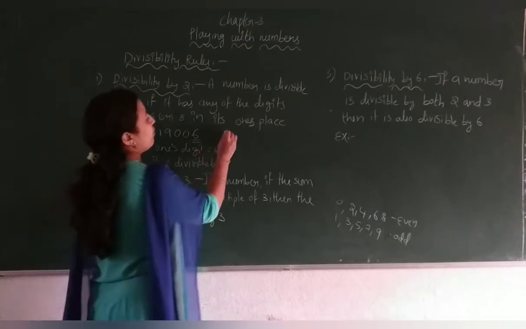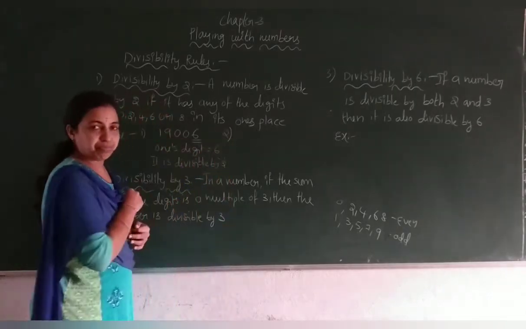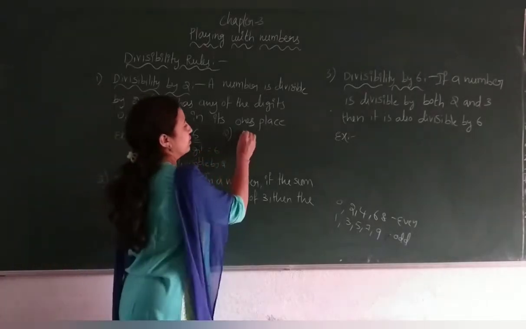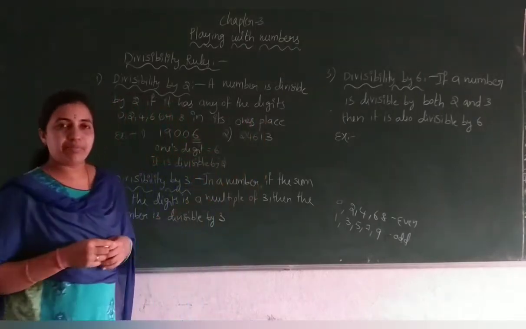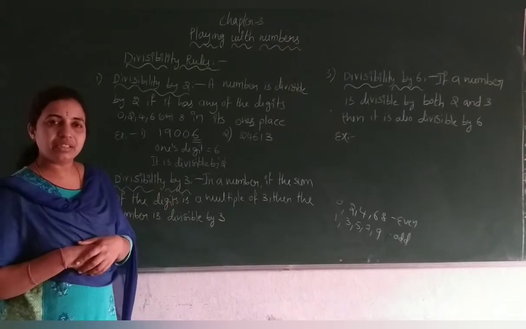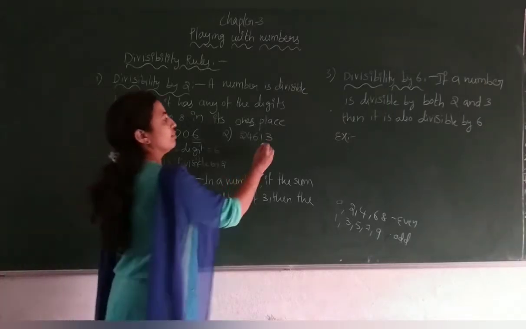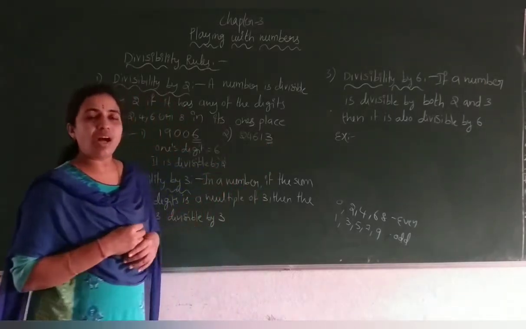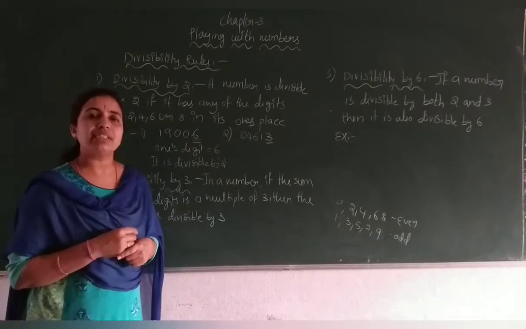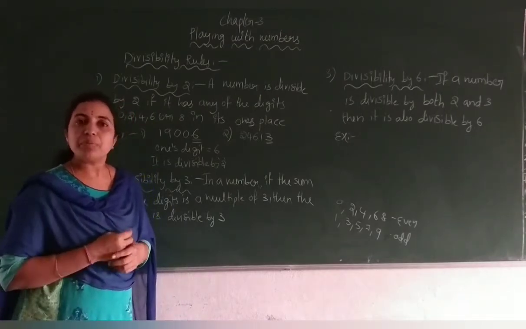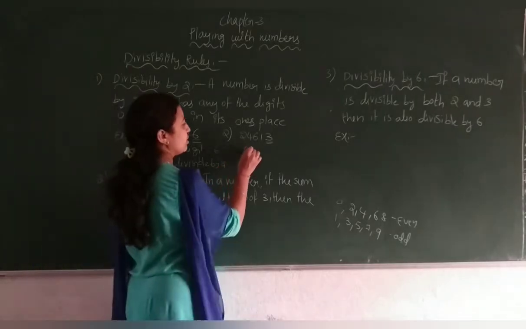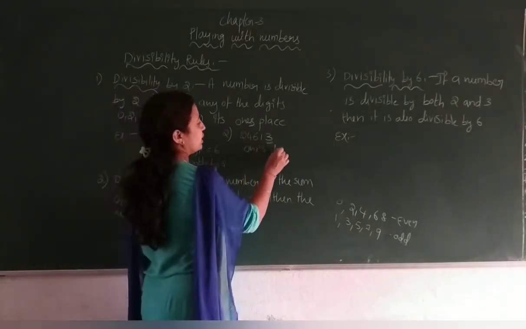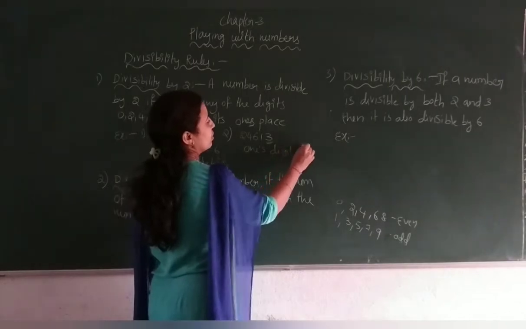Now see the second example. They have given one number. What is the ones digit here? The ones digit is 3.